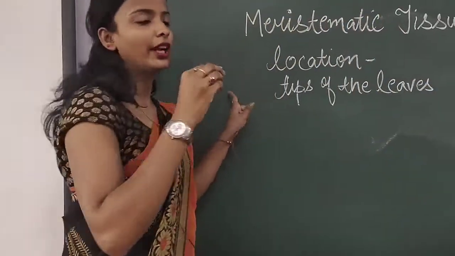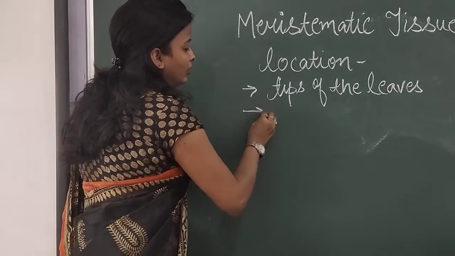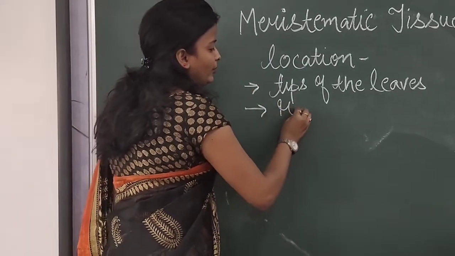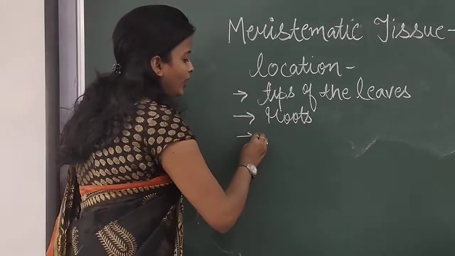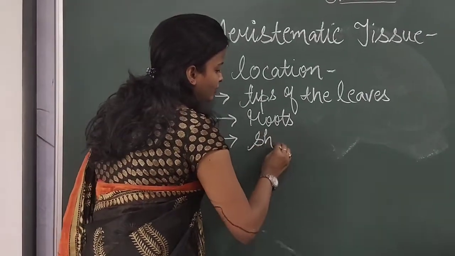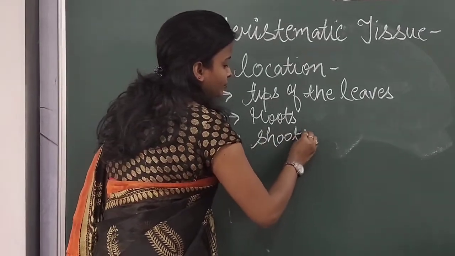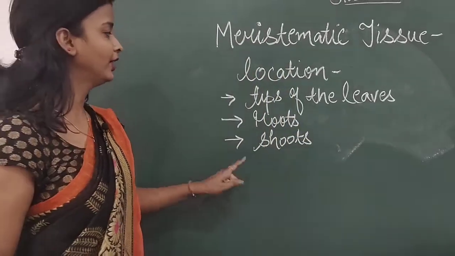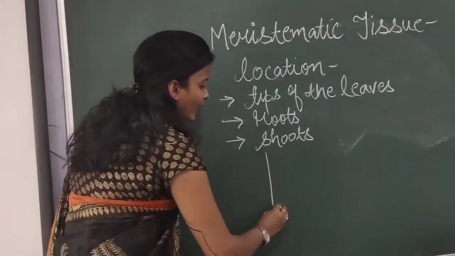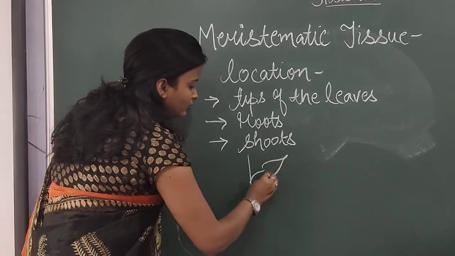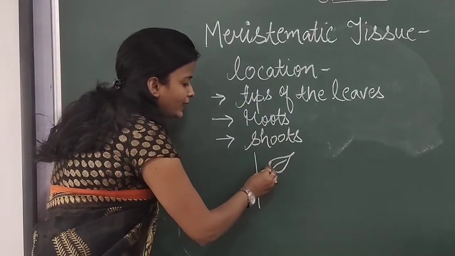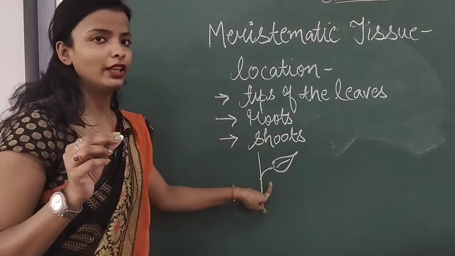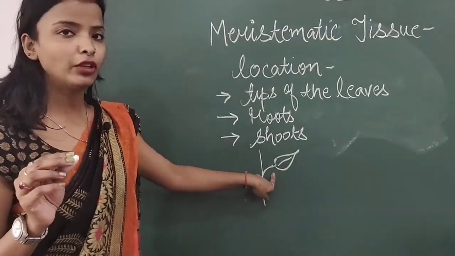First one, they are present at the tips of the leaves. Then the second one, they are present at the roots, and then they are present at the shoots. Now how they are present, like see, suppose this is a plant, this is a leaf. So meristematic tissues are present here. I am just giving an overview. So meristematic tissues are present here.